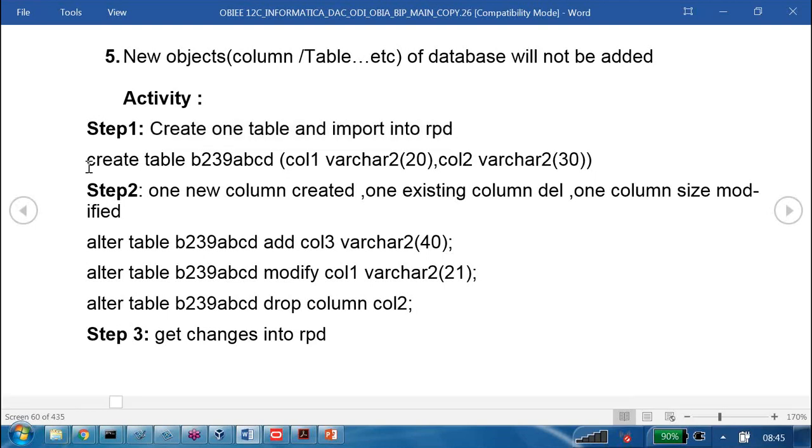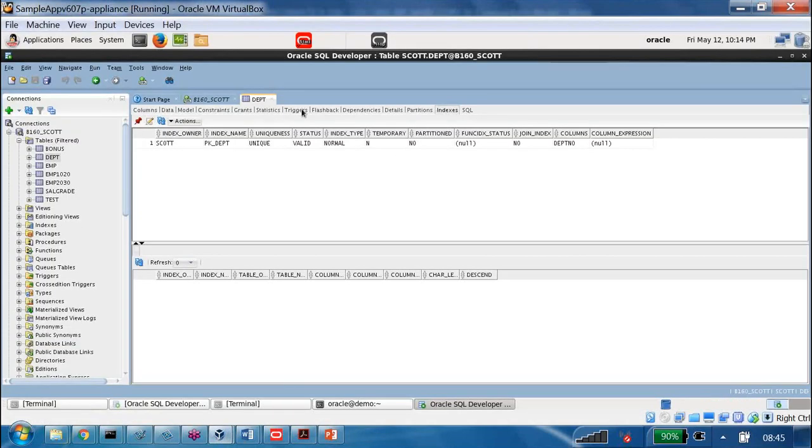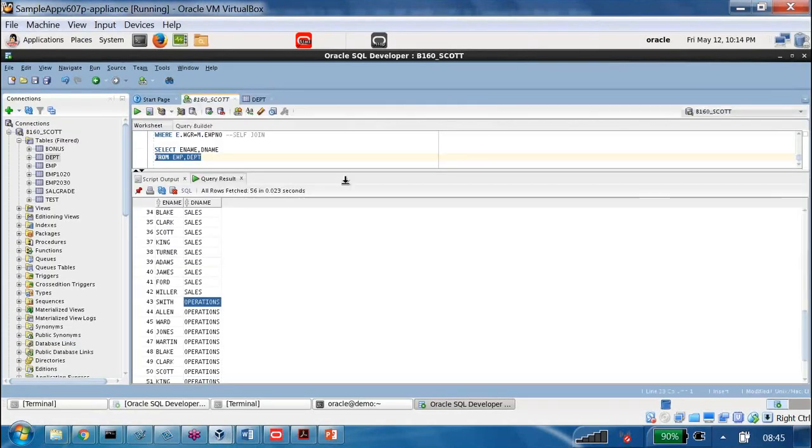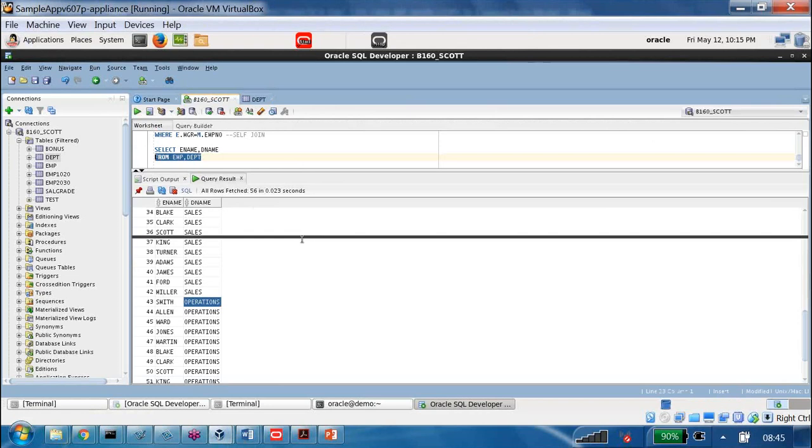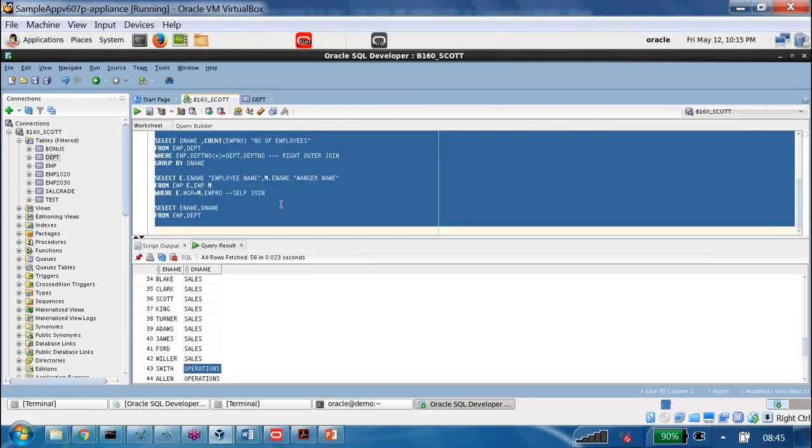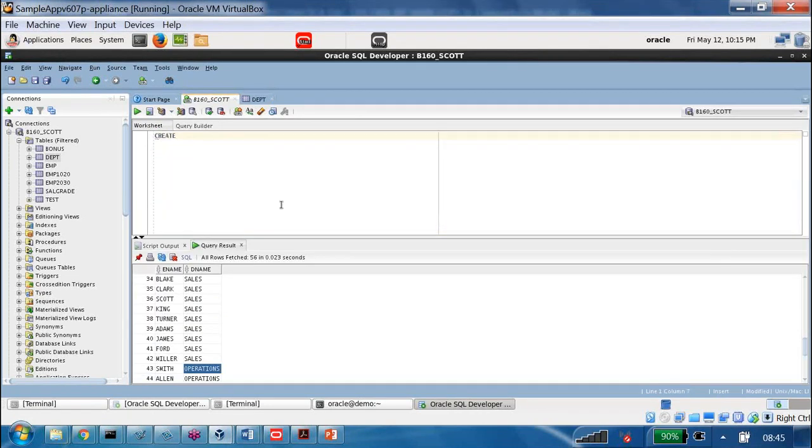Yeah, that we see. Now, see this exercise, then we will be able to understand those points. Let me create one table first. I am going to the database. This is your schema. Now I am trying to create one table. Create table, then B